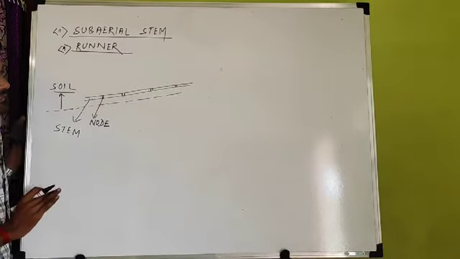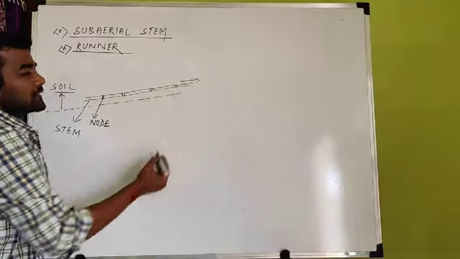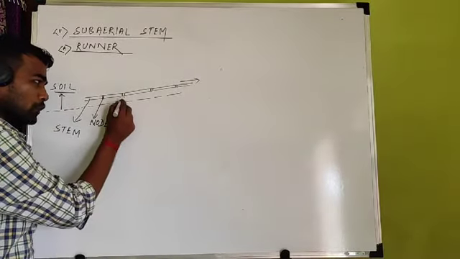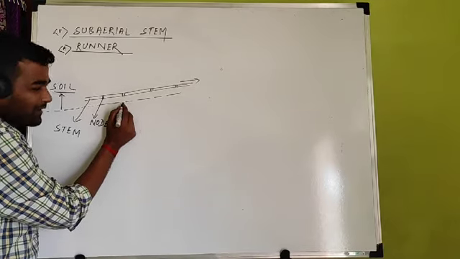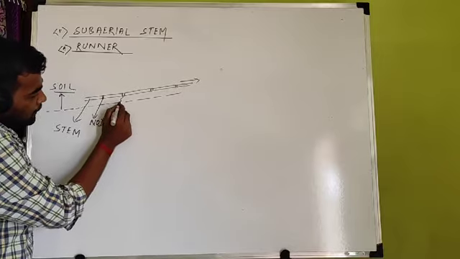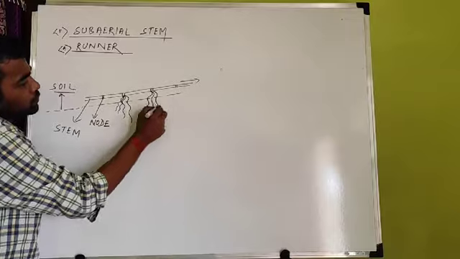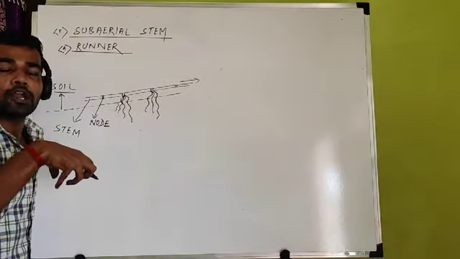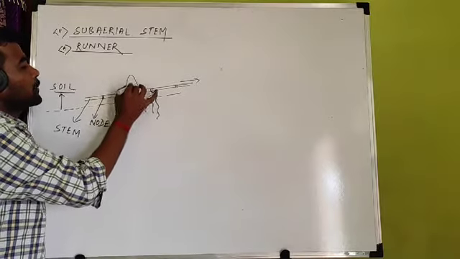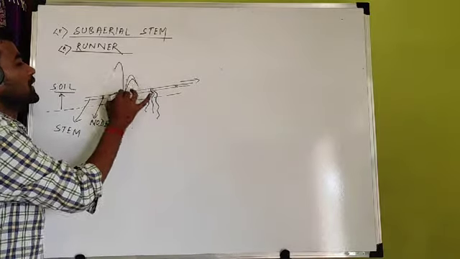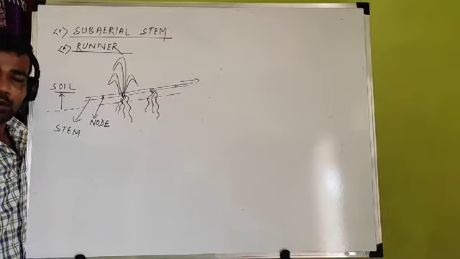What happens in this case? When this type of stem grows in a forward direction, from below the node, as the node comes in contact with the soil, which contains water and nutrients, from the lower portion of the node the root develops, and the root helps in binding to the soil and provides support. And from the above ground portion, the leaves arise. These are the leaves, and leaves arise in a group.